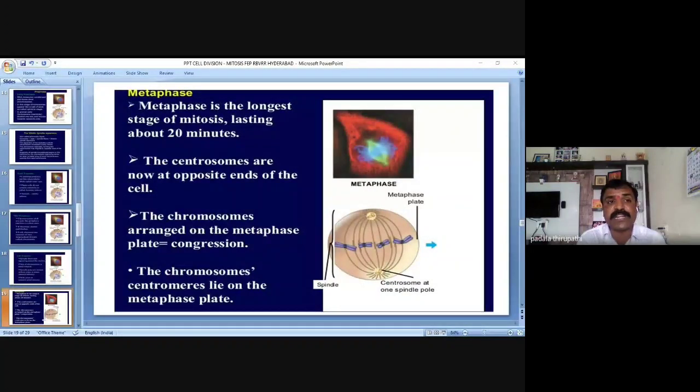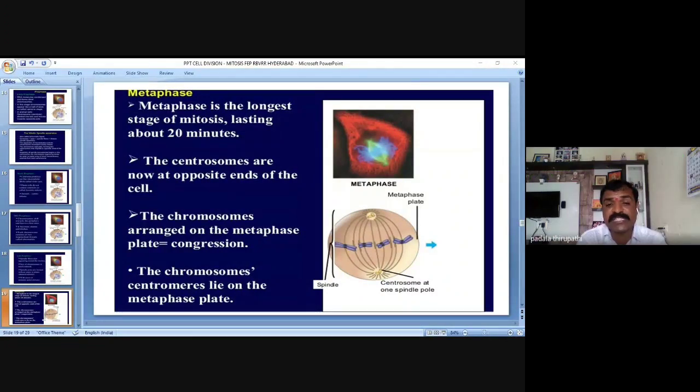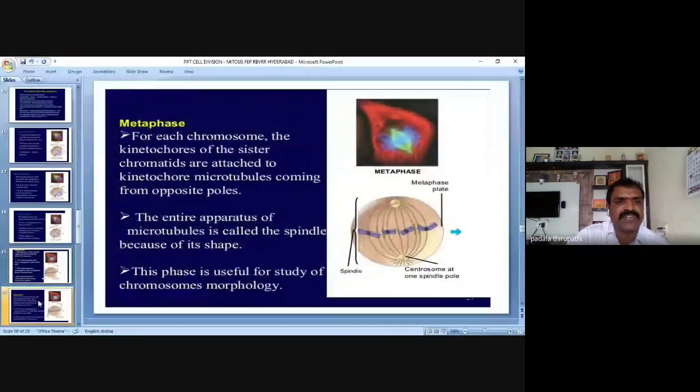And the duration of this metaphase, how much time? 20 minutes. So during these 20 minutes, we are able to study very easily and identify whether the chromosomes are arranged in the center part of the cell, the metaphase plate. And the centromeres of the chromosomes lie on the metaphase plate. Very, very important. Okay, so this is about metaphase. I hope you clearly understood this second phase of the mitosis, which is metaphase.